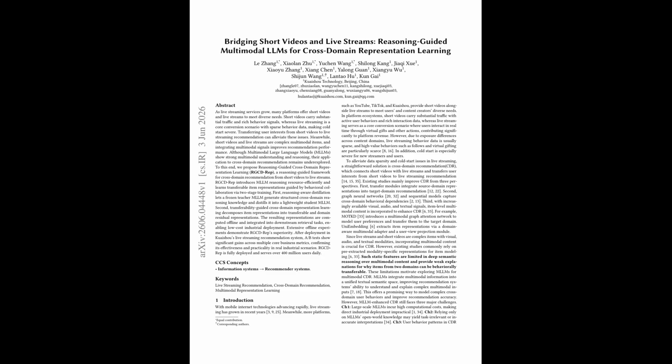Stage 2 is where the real cross-domain magic happens. The distilled student MLLM now serves as a shared encoder for both domains, mapping everything into one semantic space. But here's the clever part. Rather than trusting that this single representation captures everything, they split each item into two views using two separate learnable query vectors that attend over the chorus tokens. One view is the transferable representation, the part of an item that's genuinely shareable across domains. The other is the residual representation, the domain-specific stuff that shouldn't be forced to match.